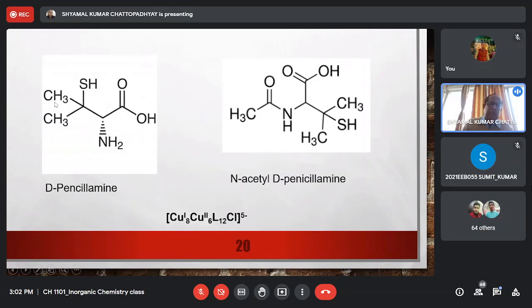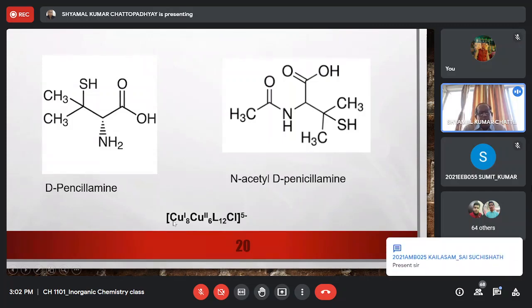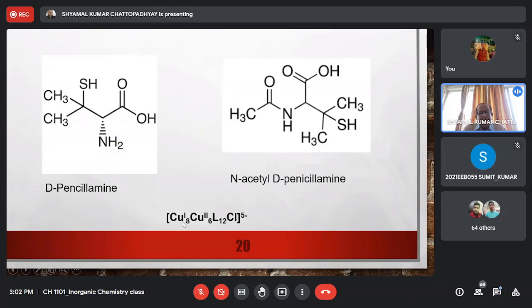D-penicillamine can react with copper, and in fact when it reacts with either cupric copper or cuprous copper, it forms a very complicated complex. 12 ligands react with 14 copper ions: among the 14 copper ions, 8 are in the plus 1 oxidation state, 6 are in the plus 2 oxidation state, and there is a chloride ligand also.